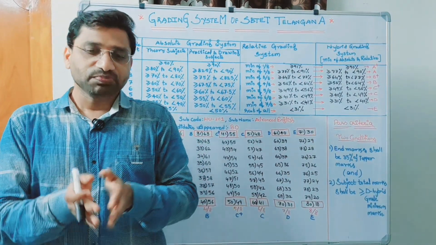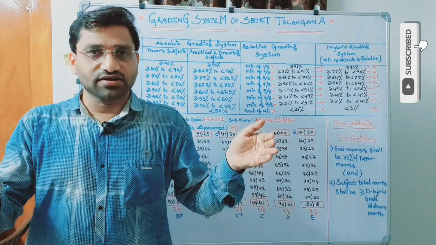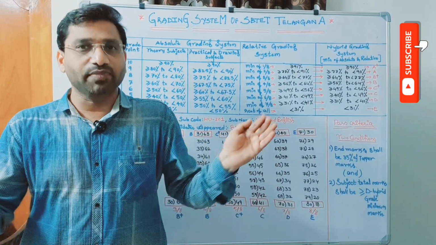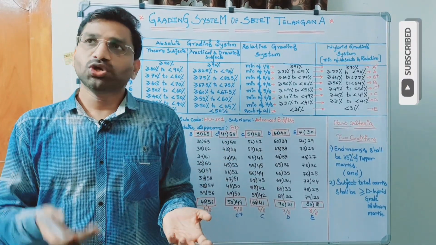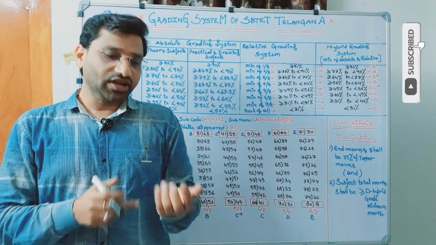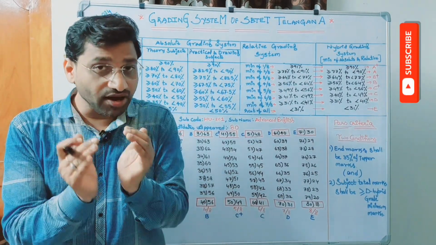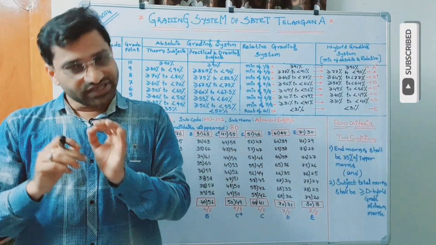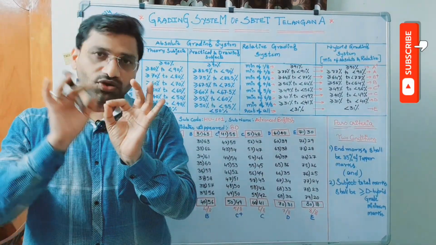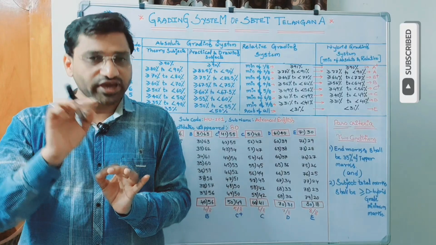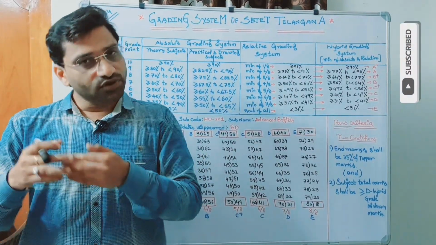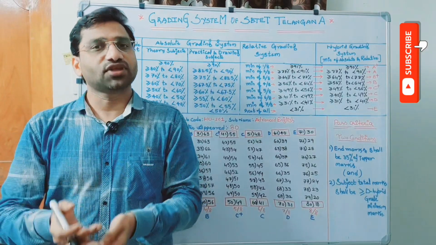That means if you want to divide the entire number of candidates into 8 parts, what is the simple logic? Divide by 8. The first part is nothing but 1/8 of 1,000. The second part is 2/8 of 1,000. Third part is 3/8 of 1,000. Fourth part is 4/8 of 1,000.